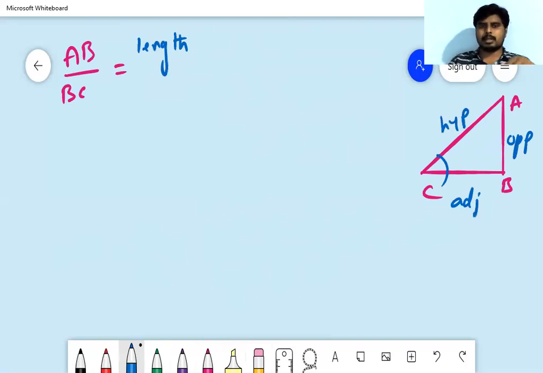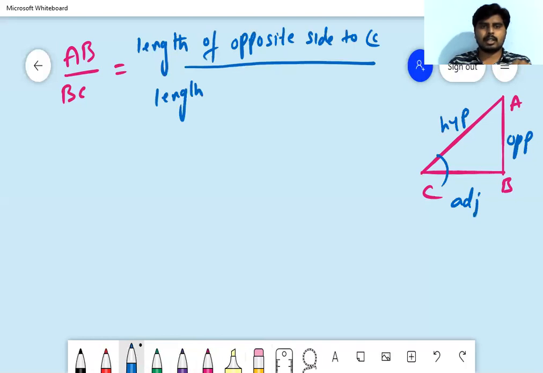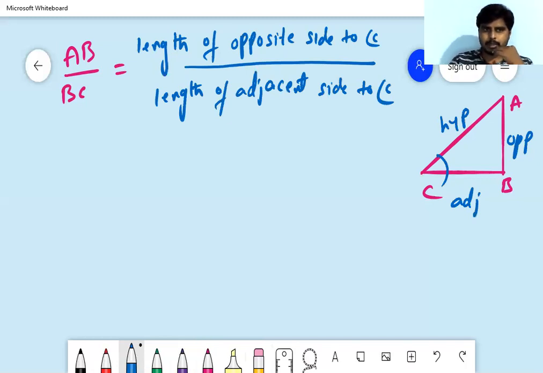So AB is the length of opposite side to angle C, and BC is the length of adjacent side to angle C.